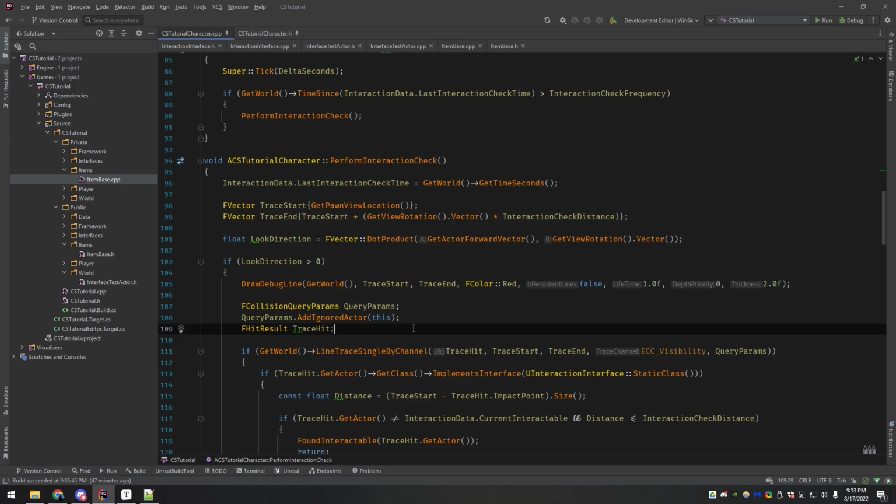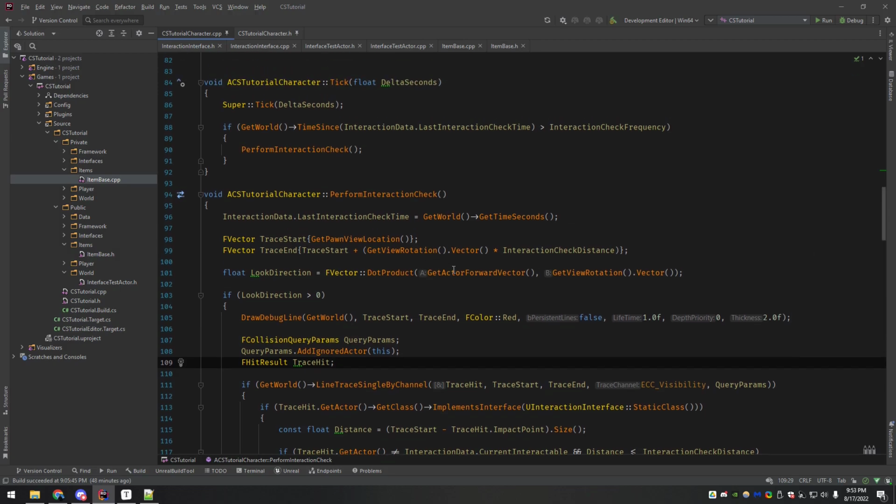So by having some of the UI in place, especially like the interaction widget that, when you aim at something, if it's a pickup, it'll tell you the quantity and the item name and all, that'll just make everything easier to visually verify that the inventory works well. But before I get started on that, I wanted to address a couple of different things that I've just kind of seen in between making the videos and wanted to refine.